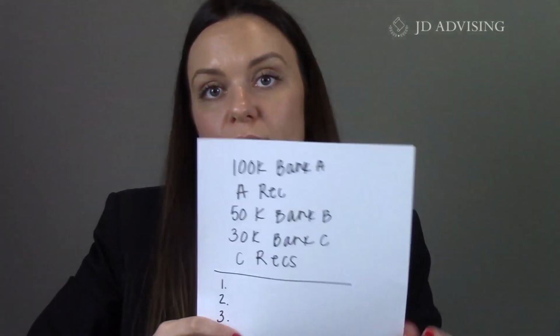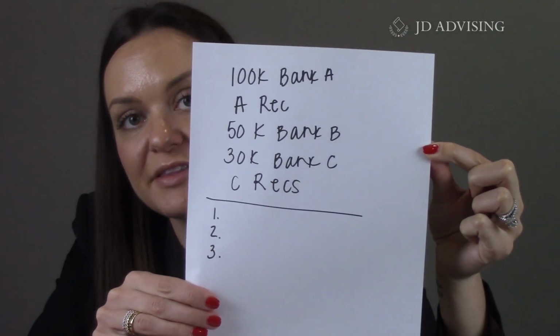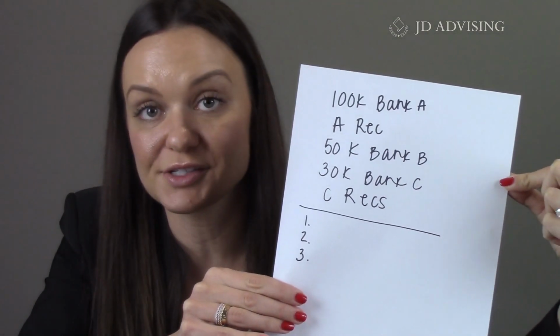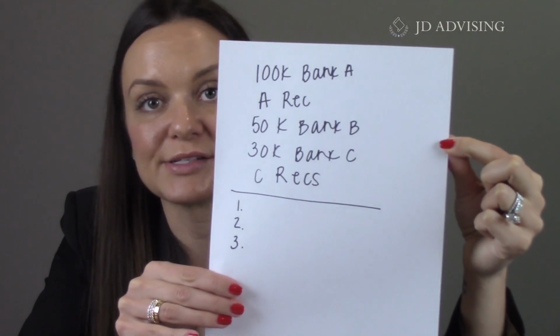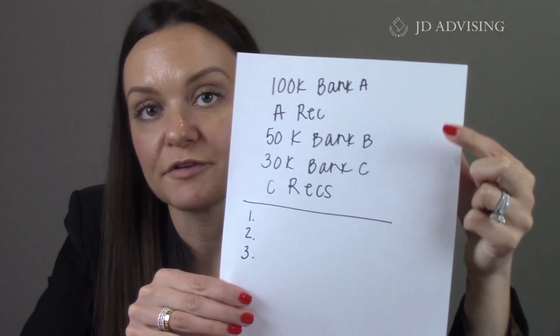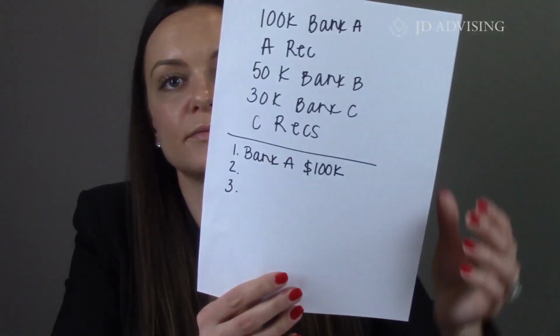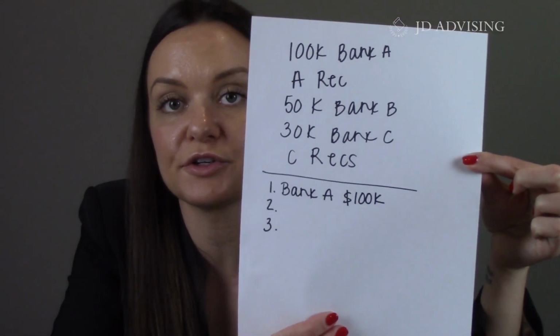So taking that rule and applying it to our facts at hand, we were told that Bank A gave $100,000 and they recorded first. We do not have any facts that anyone else had an interest that A was aware of. So we know that Bank A, the first bank to give money and the first to record, is going to be at spot number 1 under our race notice jurisdiction analysis. So what I'm going to do is just write that down. Bank A, 100K. But we're not done. We still have to figure out who's in second place and who's in third place.